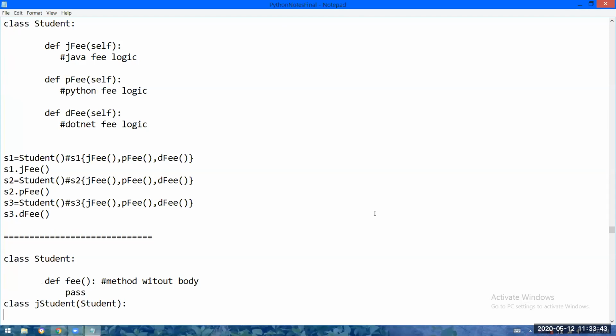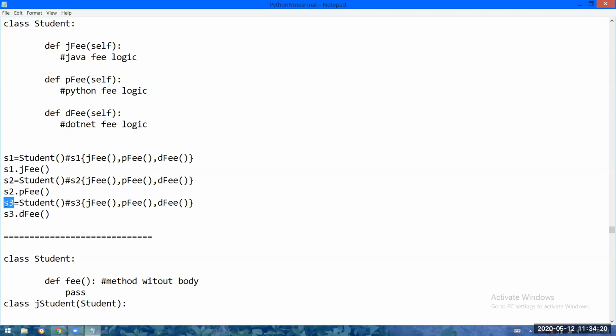So I have started an institution and I have launched three courses in that institution: Java, Python, and .NET. So for Java students, I have written this logic. For Python students, I have defined this logic where I will display the Python fee. And for the .NET students, I have defined this logic. So I have three students currently with me. To maintain the data of the first student, I will take S1 object. To maintain the data of the second student, I will take the S2 object. To maintain the data of the third student, I am taking the S3 object.